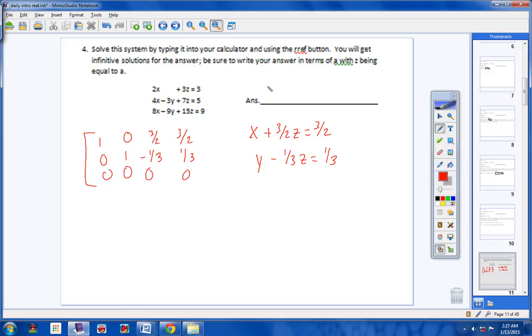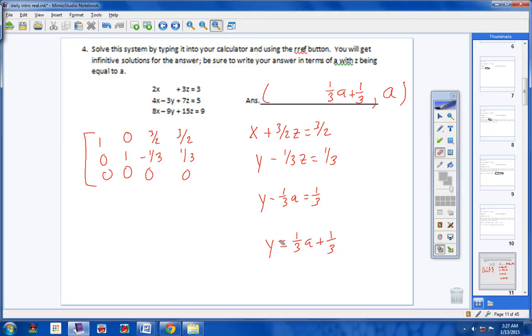Well, the first thing I've taught you to do, students, is put a in for c. So where c is right here, I'm going to put a. So c equals a. So now I have y minus 1/3 times a equals 1/3. Bring the negative 1/3 over and make it positive. y equals 1/3 a plus 1/3. So there's your y answer, 1/3 a plus 1/3. But the key to this, students, is always taking c first and setting c equal to a.